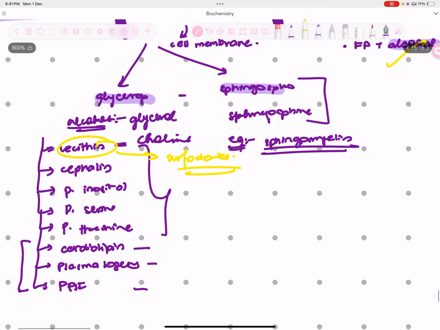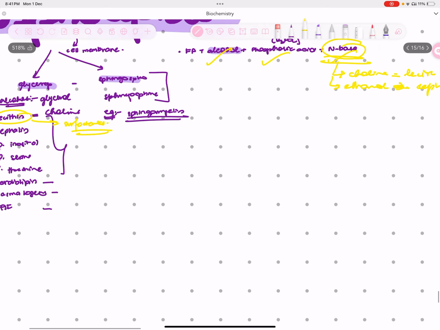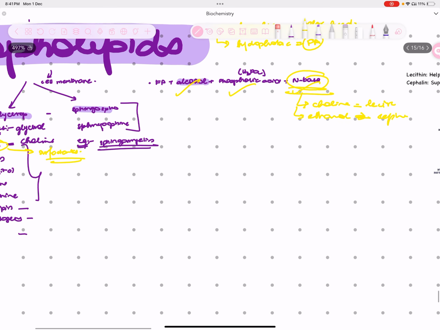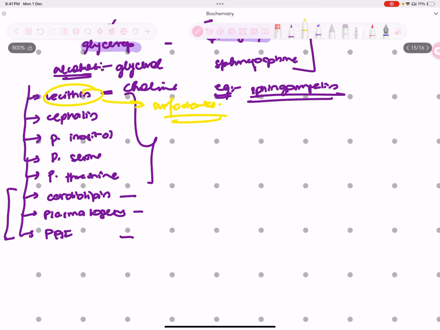Now, when you talk about lecithin and cephalin, here's their function. Lecithin helps form and stabilize the cell membrane and acts as an emulsifier for fat digestion. Cephalin, on the other hand, supports cell membrane structure, and it plays a role in blood clotting. We'll also come to cardiolipin and all of that.